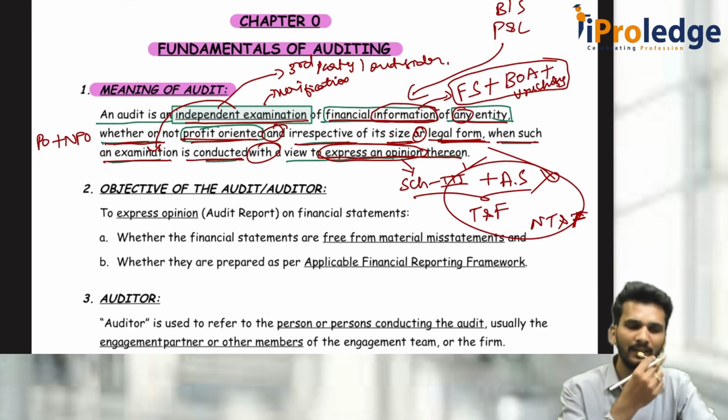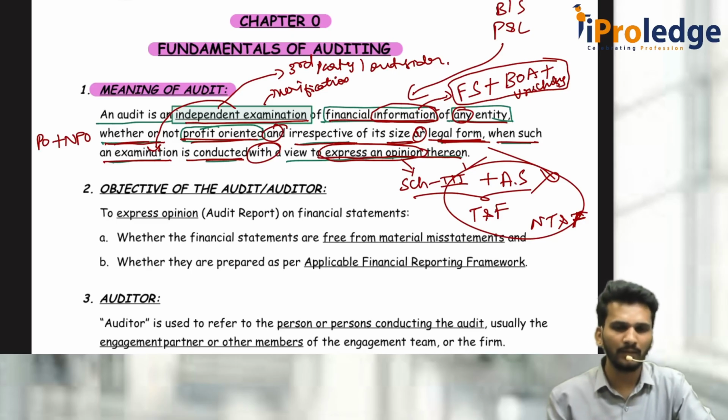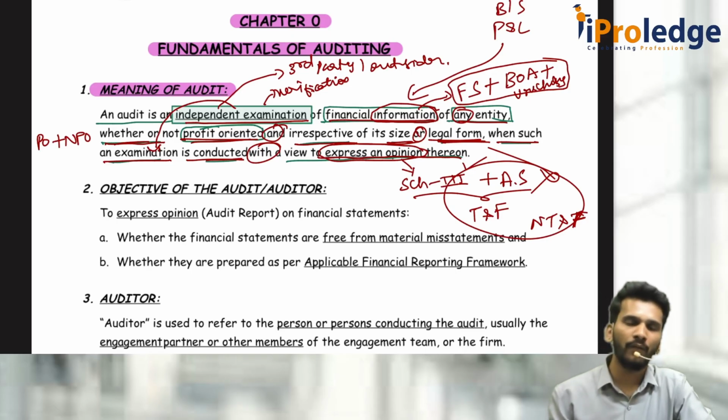Audit is an independent examination. See, this is a very important definition. You have to compulsorily remember that. There is no other option. Audit is an independent examination of financial information of any entity, whether or not profit oriented, irrespective of its size or legal form, when such an examination is conducted with a view of expressing an opinion thereon. Yes, sir, we have understood.